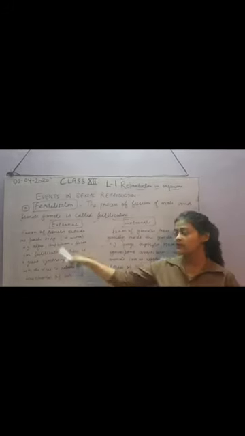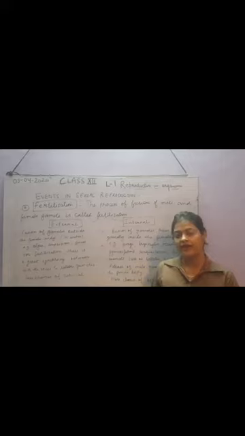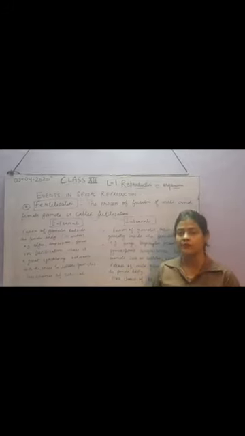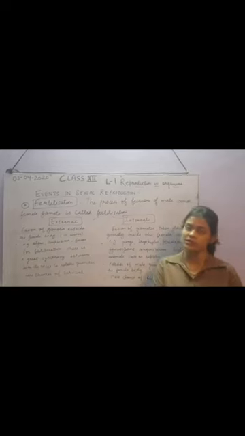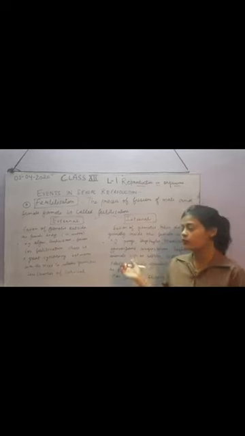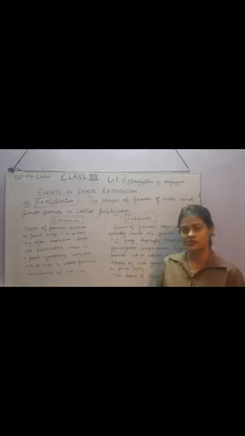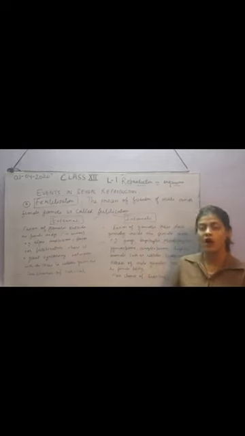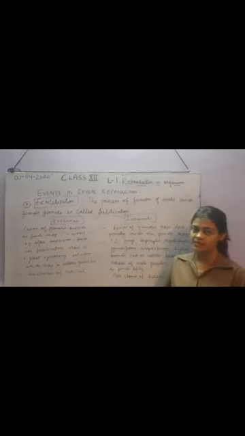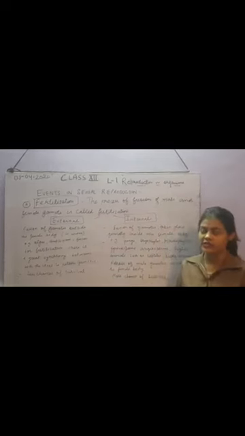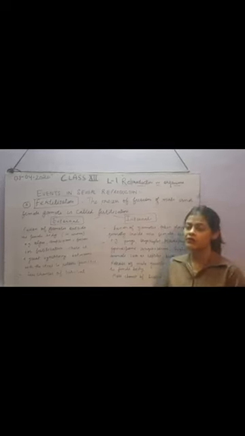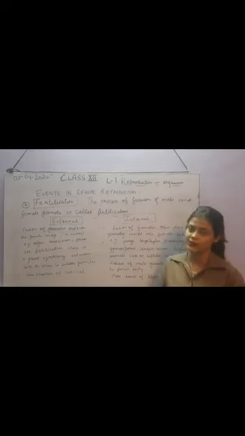In this case, like in external fertilization, both male and female gametes are released in huge number, but in this case the male gametes have to reach towards the female body. So there is no need for formation of a large number of ova or eggs, because the male gametes have to travel towards the female body. So in internal fertilization, there will be more male gamete formation as compared to female gamete.